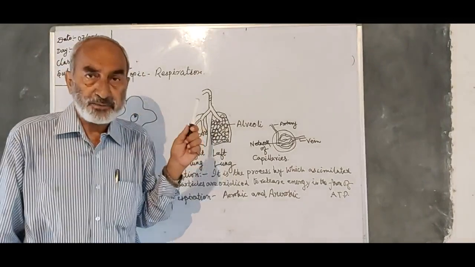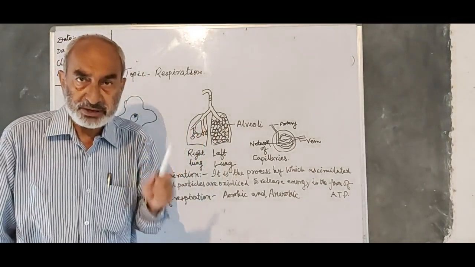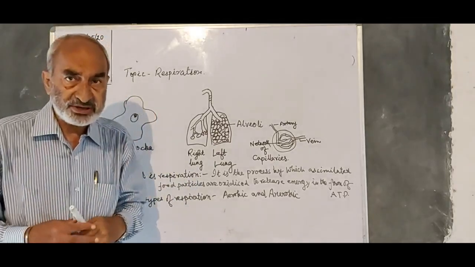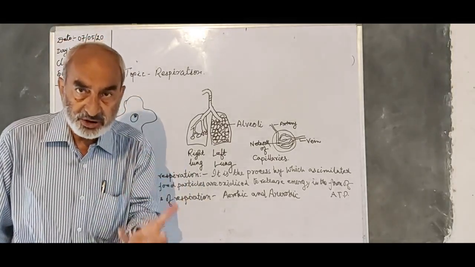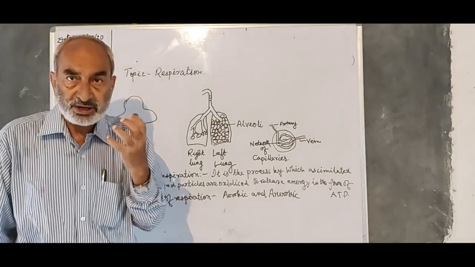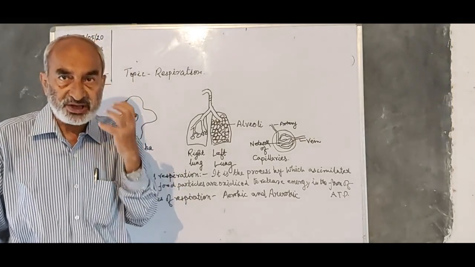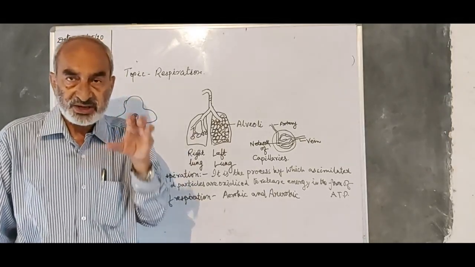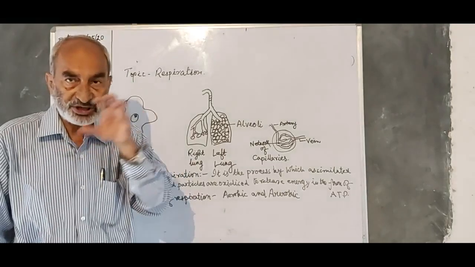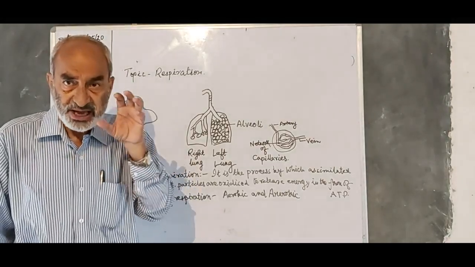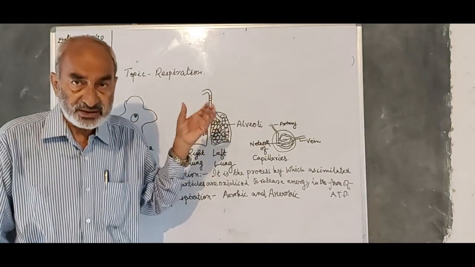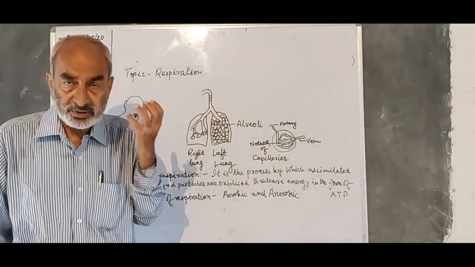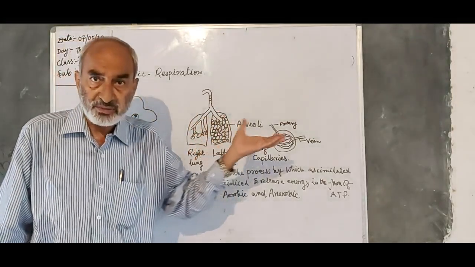Now, the process of respiration in human beings occurs in three stages. What are those three stages? First is taking in of air, which is a physical process. After taking in of the air, that oxygen goes to the cell. In the cell, cellular respiration takes place, and after that, the carbon dioxide that is formed as a byproduct goes out.